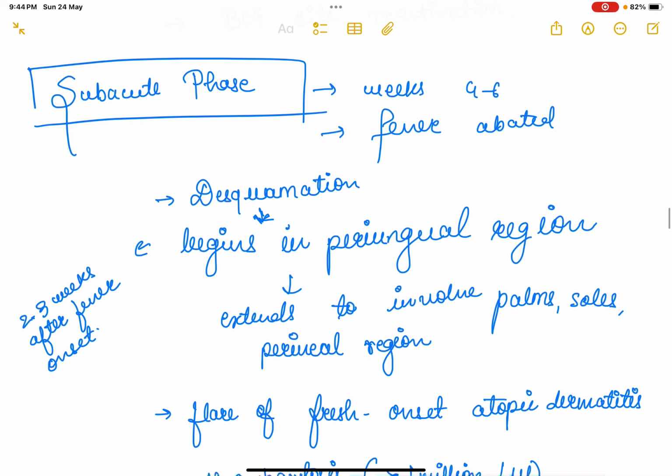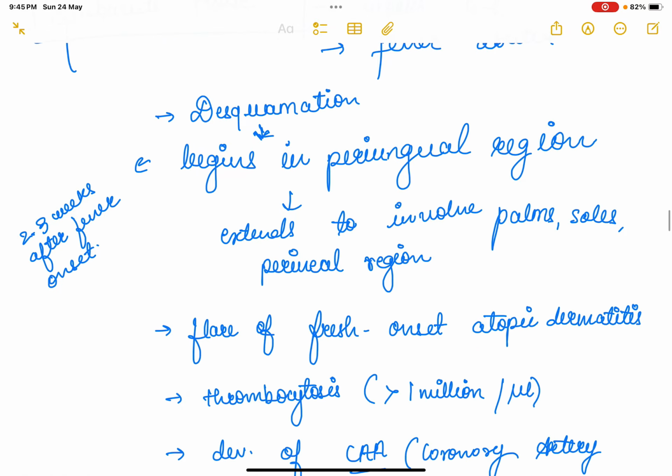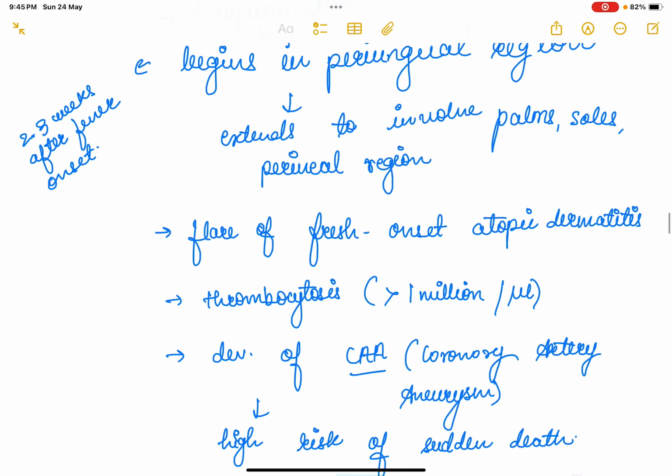So this would be the acute phase, which will last for 7 to 14 days, like 2 weeks. Then the subacute phase is when the fever has abated, weeks 4 to 6. It begins with desquamation. 2 to 3 weeks after the fever onset, there would be desquamation, which will begin initially in the periungual region, and extend to involve palms, soles, and perineal region.